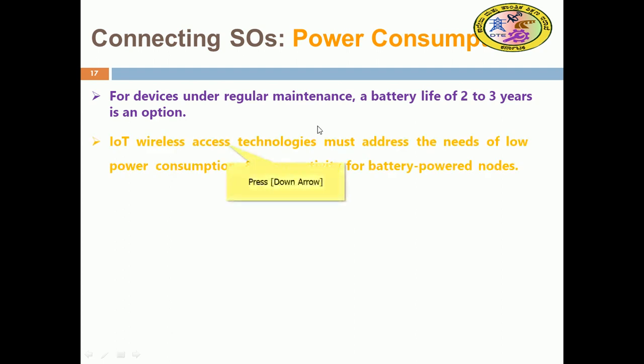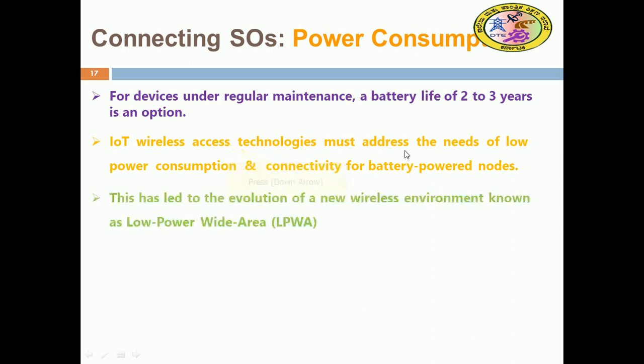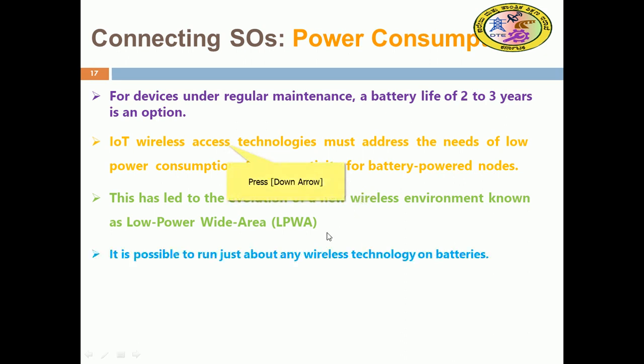IoT wireless access technology must address the needs of low power consumption and connectivity for battery powered nodes. This continues the evolution of a new wireless environment known as the low power wide area network. Low power wide area network is a new network category that is going to be prominent for most wireless IoT networks.